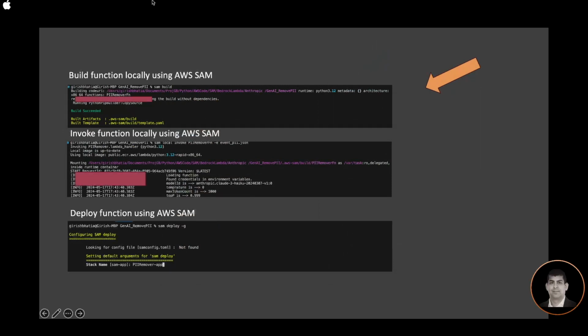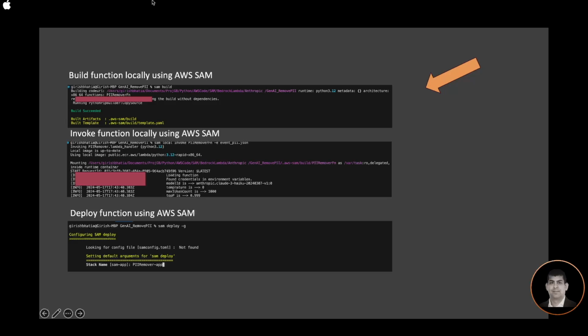I will build the function using the AWS SAM command, and once my function build has succeeded, I will use the SAM local invoke command by passing my function name and also a sample payload JSON to the function. As you can see on my screen, I'm able to run the function and I'm getting the value from the function.